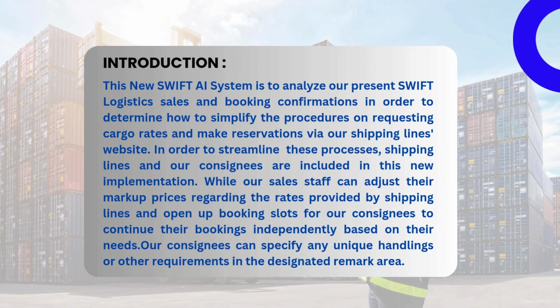So first, let's see the introduction. This new AI Swift system is to analyze our present Swift logistics and booking confirmation in order to determine how to simplify the procedures on requesting cargo rates and make reservations via our shipping lines website. In order to streamline this process, shipping lines and our consignees are included in this new implementation, while our sales staff can adjust their markup price regarding the rates provided by shipping lines and open up booking slots for our consignees to continue their bookings independently based on their needs. Our consignees can specify any unique requirements in the designated remark area.